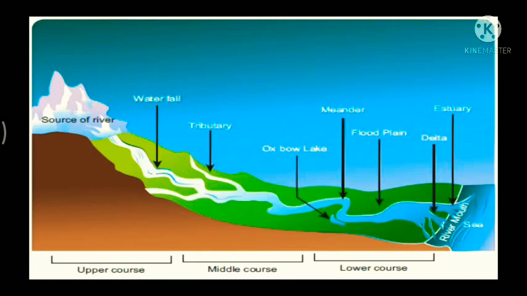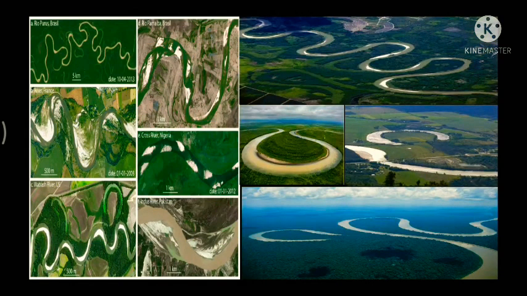Now, what are meanders? Meanders mean the bends of the river. Rivers flowing over gently sloping ground begin to curve back and forth across the landscape, and that is called meandering rivers. Okay. In the whole world, there are lots of rivers that have beautiful meandering courses. In India, the Ganga, Yamuna, and Ghagra originate in the Himalayas, and they have beautiful meandering courses.